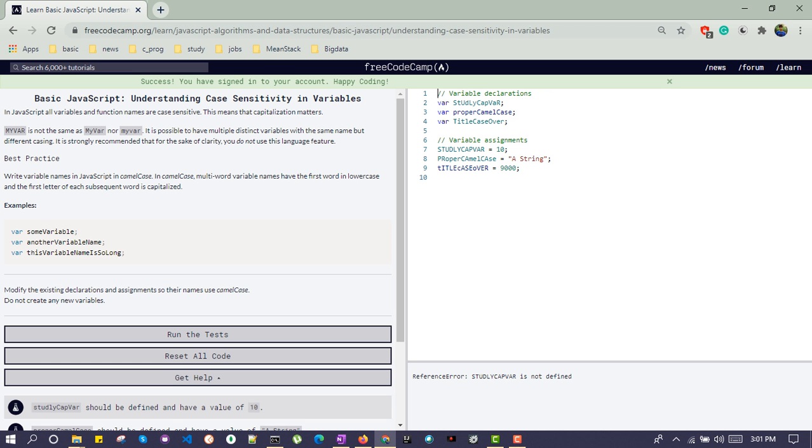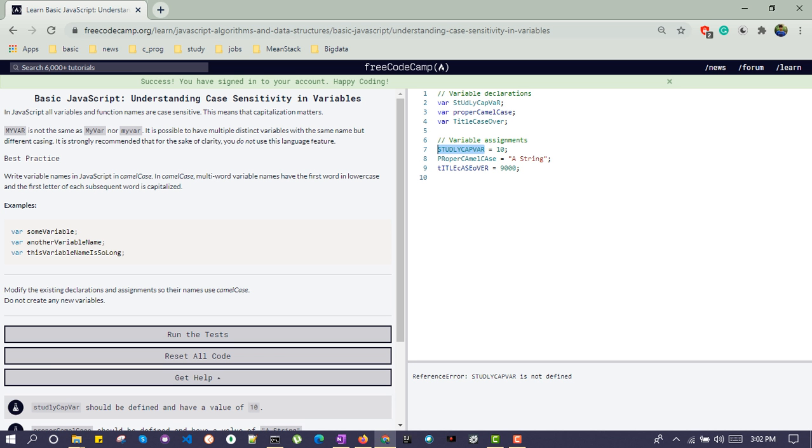But when we are trying to reassign these variables with some value, we are not keeping the same cases of the variables, and that's not okay with the JavaScript compiler. JavaScript is very strict about what type of case you are using in your variables. Even if a single character changes its case, the whole variable changes. That means we have two variables: this variable and this variable are two different variables, not the same one.